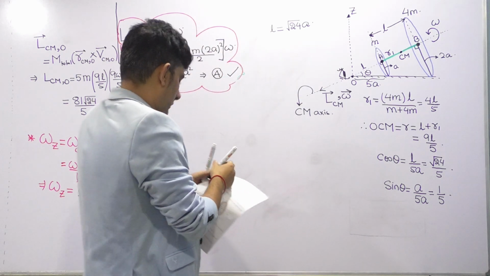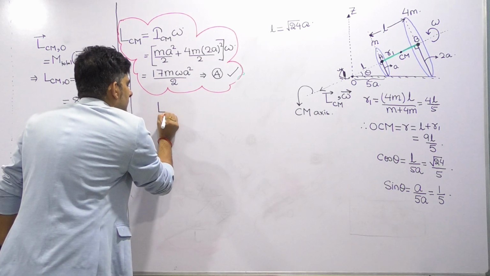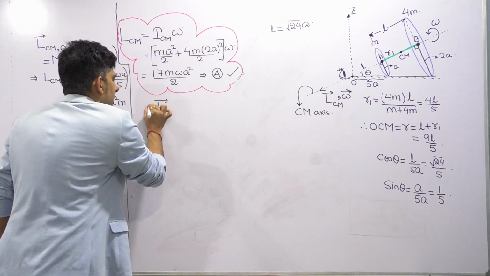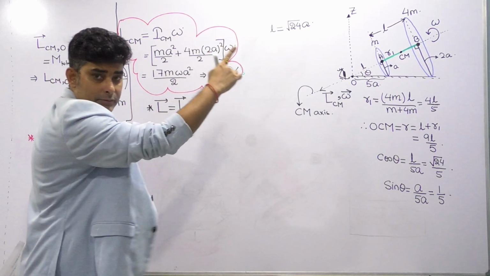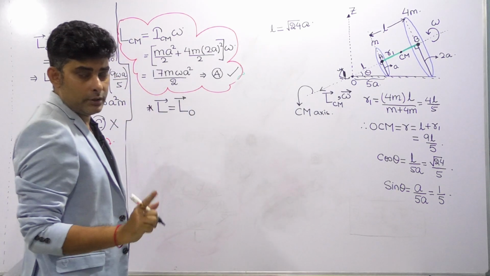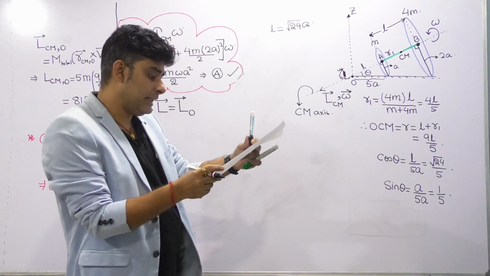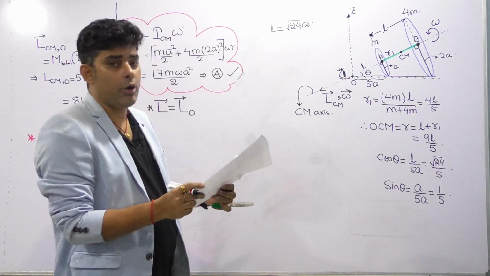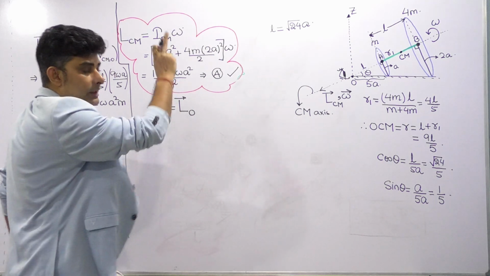They are asking about the L vector. Now what is the L vector? In the question, L vector is given as the angular momentum of the assembly about point O. And in part B they are asking the magnitude of the Z component, meaning the component of the L vector along the Z axis.